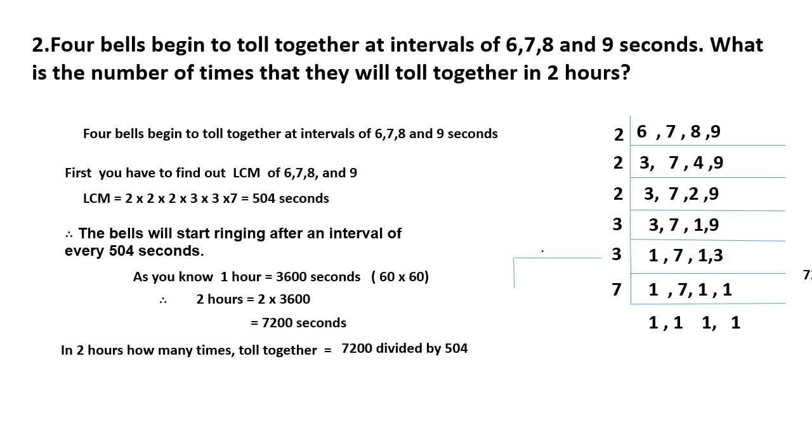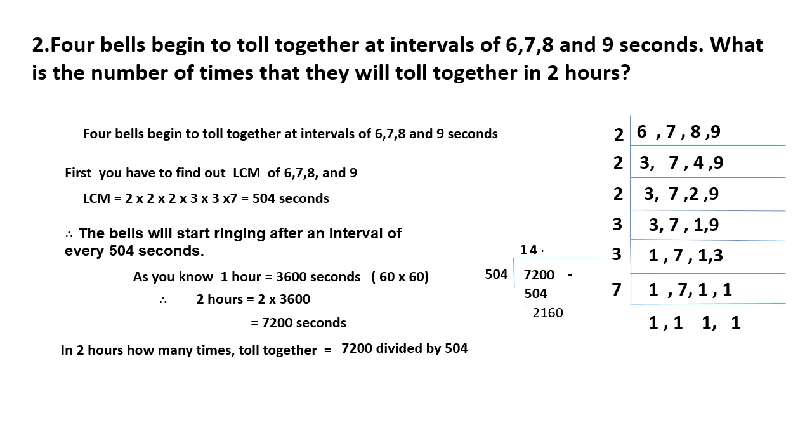So what will we do? We will divide 7200 by 504. Now look, only 1 time it's going. So you get quotient 1 and you subtract that. You will get 2160, right?